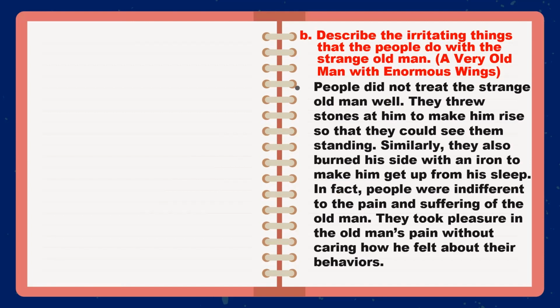एउटा त ढुङ्गाले हानिरहेका छन्, अर्को हेर्नको लागि सुतिरहन्छ नि त त्यो. सो उठोस् भनेर even they burned him, they poked him with a hot iron. So उसलाई कति पीडा हुन्छ, how much that old man had to suffer. They don't care. In fact, when the old man is in trouble, it seems ऊ समस्यामा हुँदा अरूलाई रमाइलो भयो जस्तो. These are the things you have to mention in your answer.